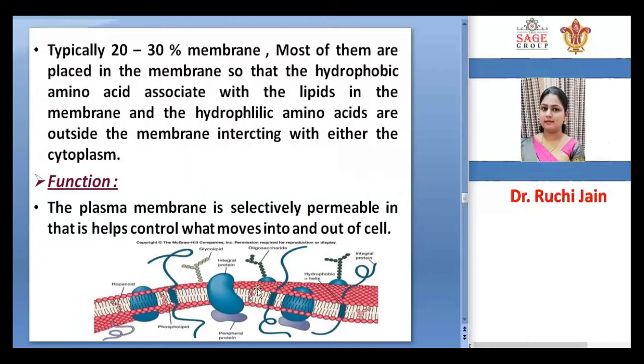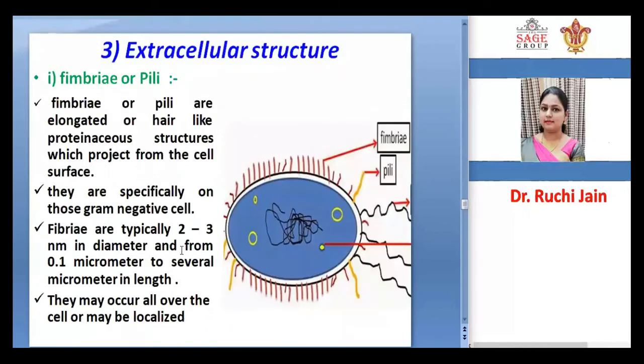If carbohydrate molecules are attached to the protein, they are called glycoproteins, and if the carbohydrate molecule is attached to the lipid layer, it is called a glycolipid. So all these things are the constitution of the plasma membrane.